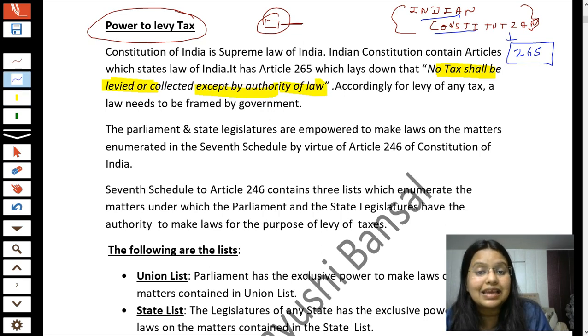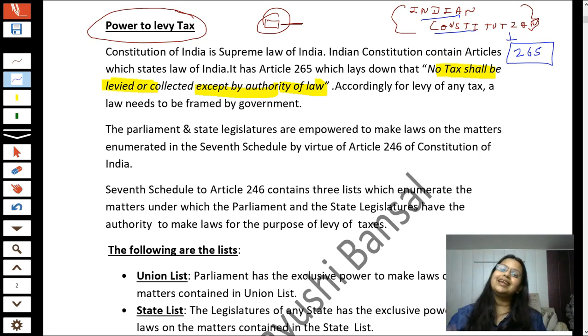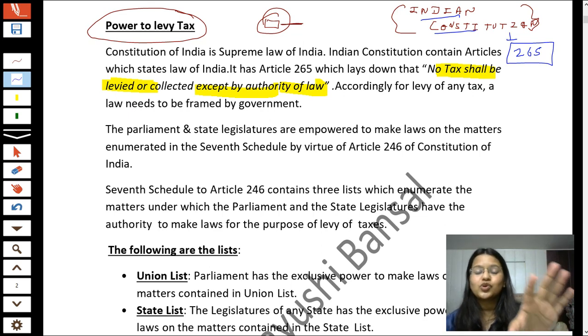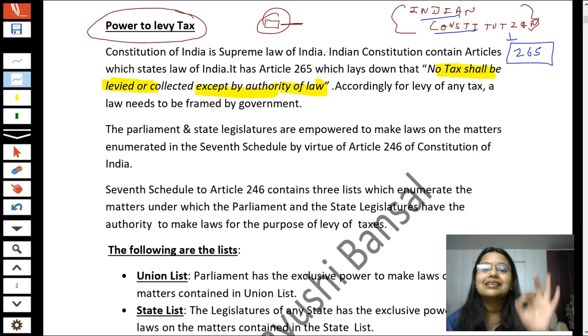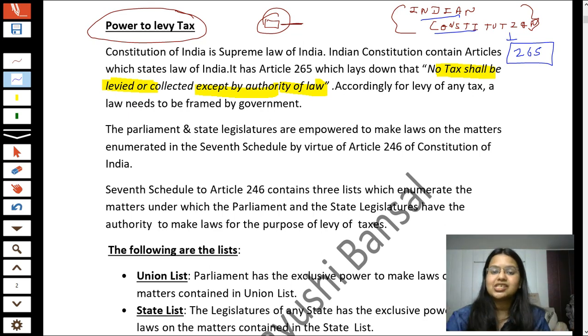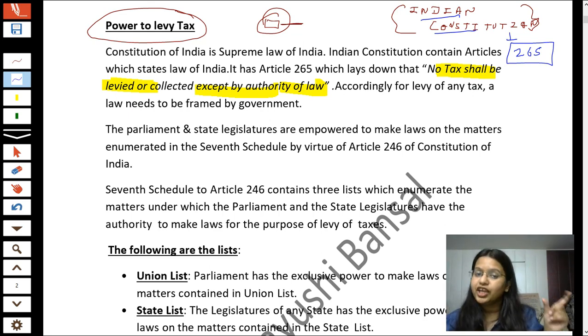So it means except authority of law, no one can charge you tax, or no one can collect tax from you, or no one can levy tax from you. Okay, so next time if your friend is saying that I am charging tax from you, clearly mention that Article 265 of the Supreme Law of India, that is the Indian Constitution, clearly mentions that no tax shall be levied or collected except by authority of law.